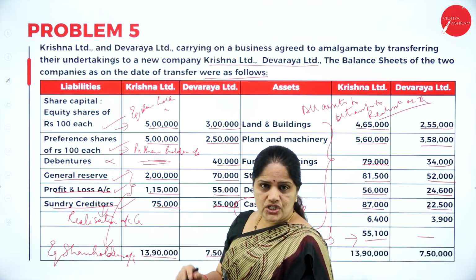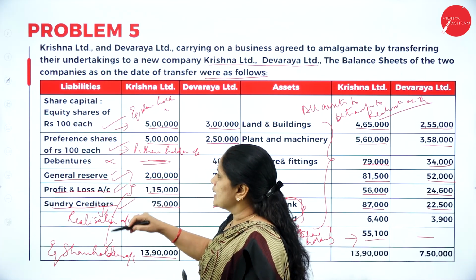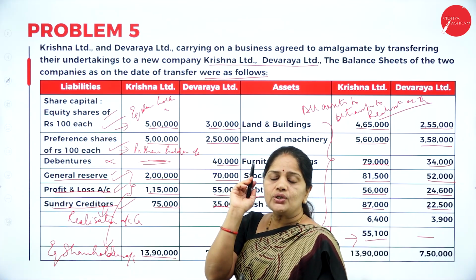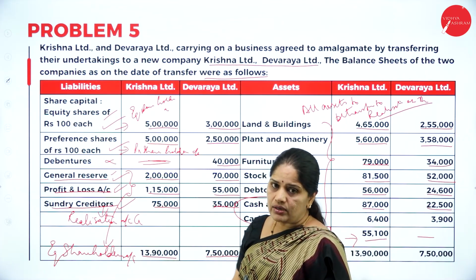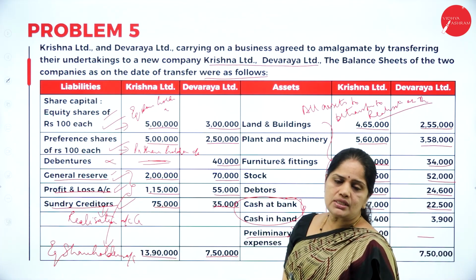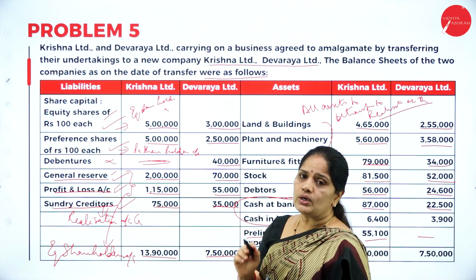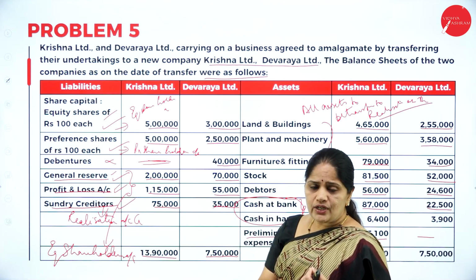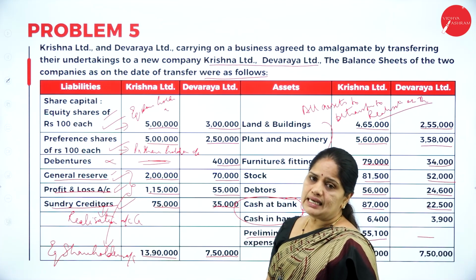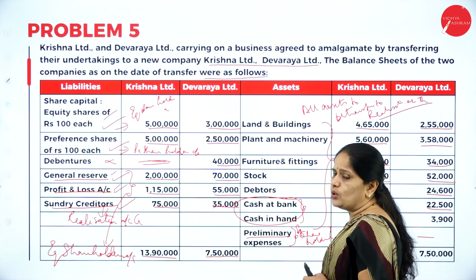Then the shareholders funds, that is the general reserve, profit and loss account and share capital, should all be transferred to equity shareholders account, and preliminary expenses, which is a loss to the company, also should be transferred to equity shareholders account. Then when you prepare the realization account, whatever is the loss on realization should be transferred to equity shareholders account.